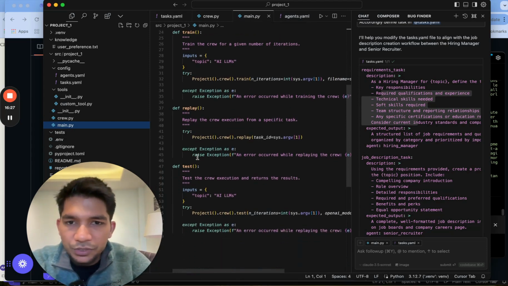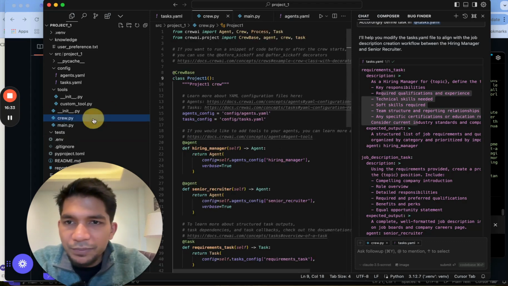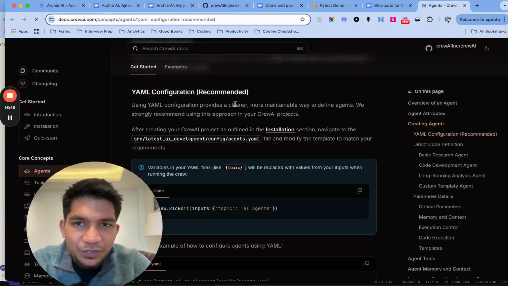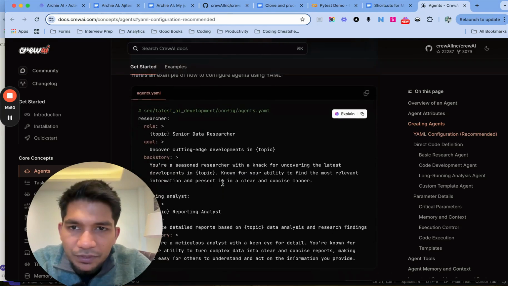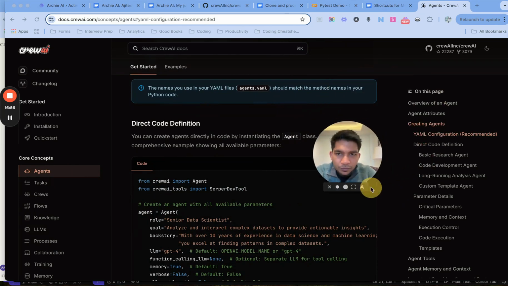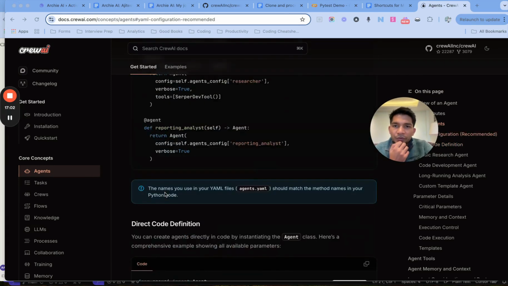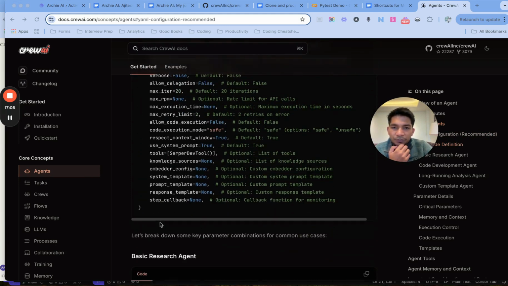Now, the project is a bit intuitive to use, like I have not used it before, but it could be helpful if we could learn more about how to tweak it. And maybe we did not jump into these docs and all, which could have been helpful. So let's dump. So YAML.py file, YAML configuration recommended. This is the code. So if we are not using the YAML, there is direct code definition that we could have gone and done, which would also be helpful.